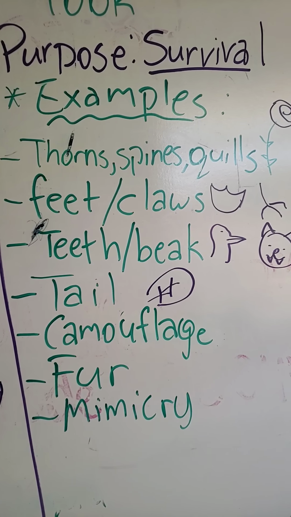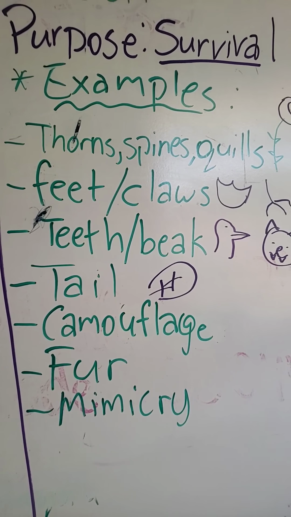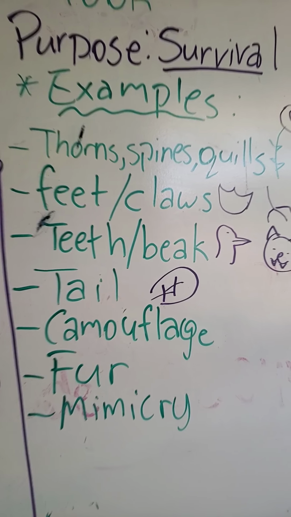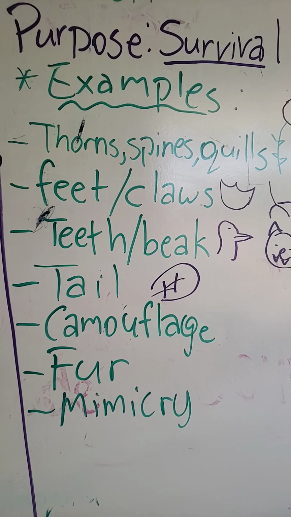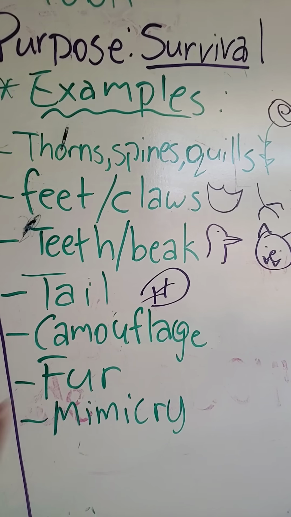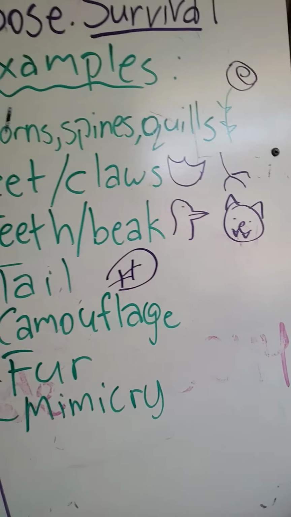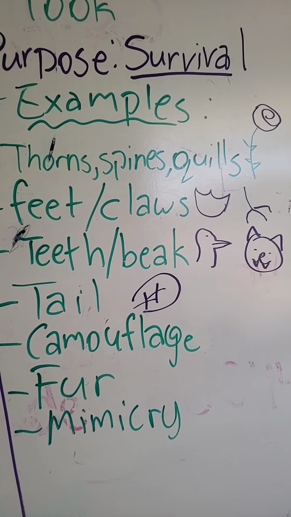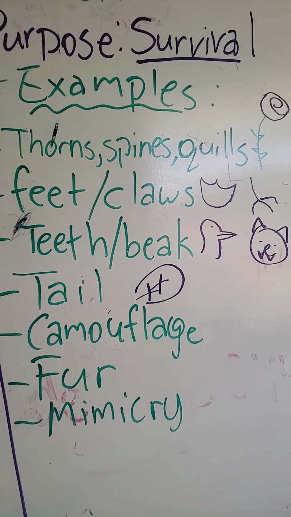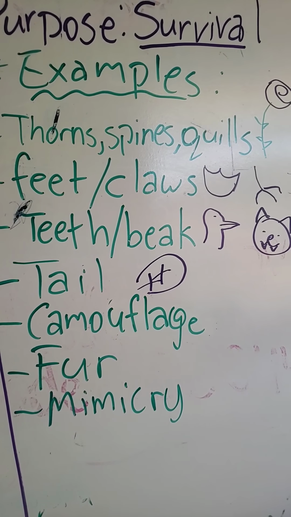There's also teeth. Animals have teeth that help them to chew whatever it is that they eat. If it's meat, they have pointier teeth. If their diet is more vegetables, they have straight teeth and big teeth as well. Beaks for birds. They have beaks that are adapted to whatever they eat. So if it's a predator, they're obviously going to have a bigger beak.